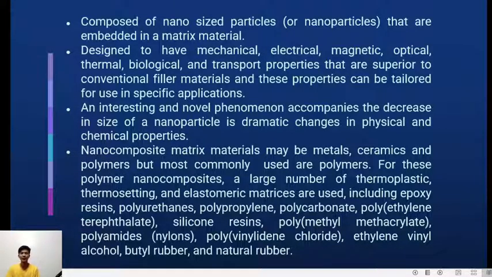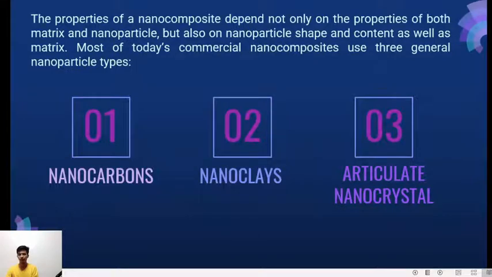Nanocomposite matrix materials may be metals, ceramics, and polymers, but the most commonly used are the polymers. For these polymer nanocomposites, a large number of thermoplastic, thermosetting, and elastomeric matrices are used. The properties of a nanocomposite depend not only on the properties of both matrix and nanoparticle, but also on nanoparticle shape and content as well as the matrix. Most of today's commercial nanocomposites use three general nanoparticle types. Number 1 is the nanocarbons, number 2 is the nanoclays, and number 3 is the particulate nanocrystal.